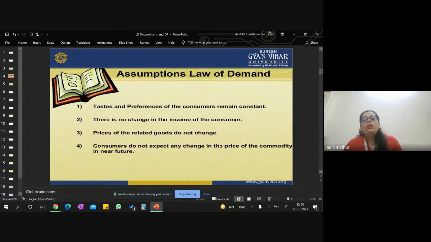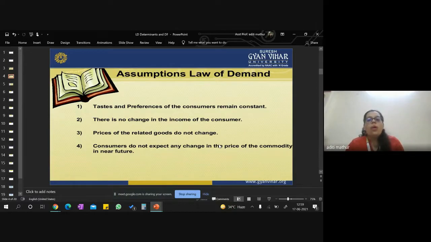As you know, all the laws are stated on some assumptions. In the same way, we basically have four assumptions of our law of demand. The first assumption is that the taste and preferences of the customer will be the same. That is, they will always be constant, which is a bit impossible. Only when we assume that the taste and preferences of the customers will not change can we say that we can see the impressions of law of demand in a particular good.